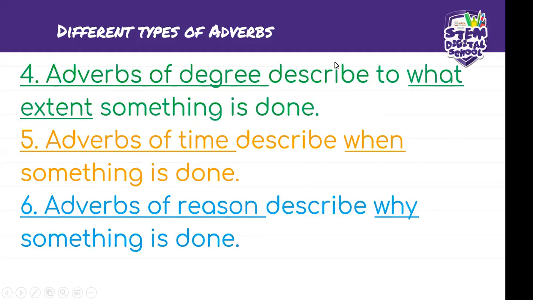The adverbs of degree describe to what extent something is done. Adverbs of time describe when something is done. And the adverbs of reason describe why something is done. Okay, so those are the 6 adverbs.